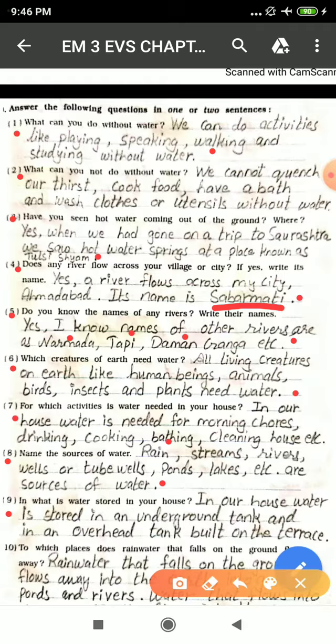Ninth, in what is water stored in our house? In our house, water is stored in an underground tank and in an overhead tank built on the terrace. So students, if you stay in a society, you will find water is stored underground and in the tank which is there on the terrace.